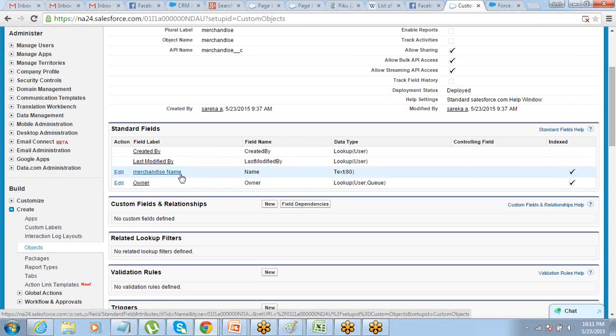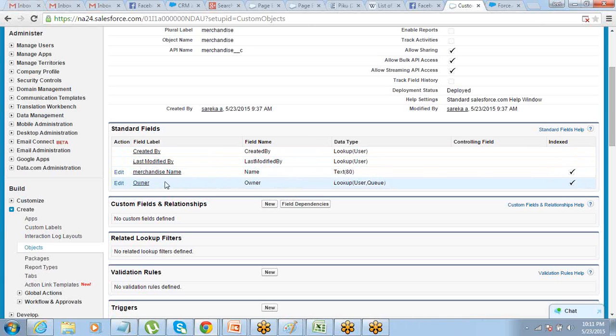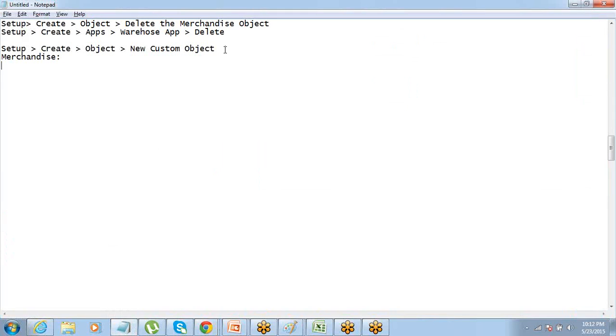What if I want more fields here? See, created by is a system field, last modified by is also a system field, owner is also a system field. The only field that I can fill in information is the merchandise name field, right? Apart from this, whatever field I need, I create from here. So in custom fields and relationships, click on new and create a field. So let's create a field called price. So we understand what's a field in a table, right? It's like a column of data. So new custom field,